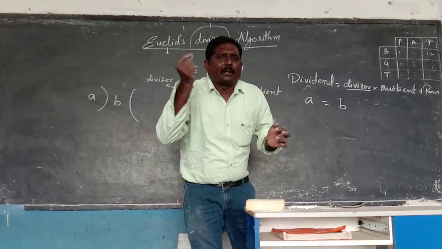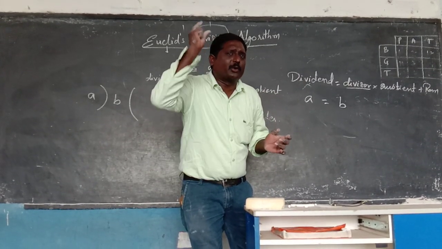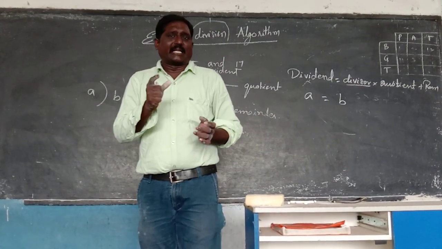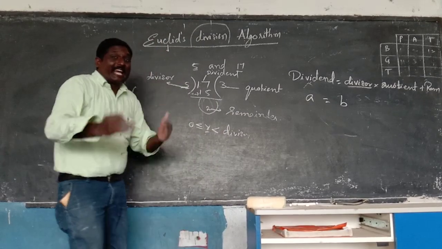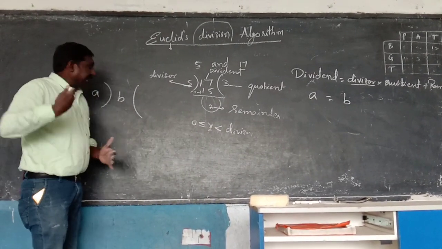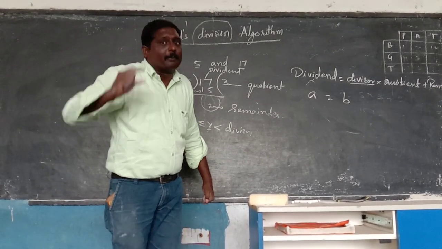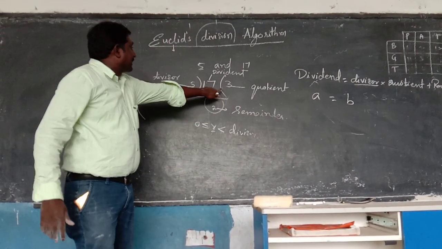If A and B are any two positive integers, then there exist values. Exist means they will come by using the table. By the table only we will get the answer.